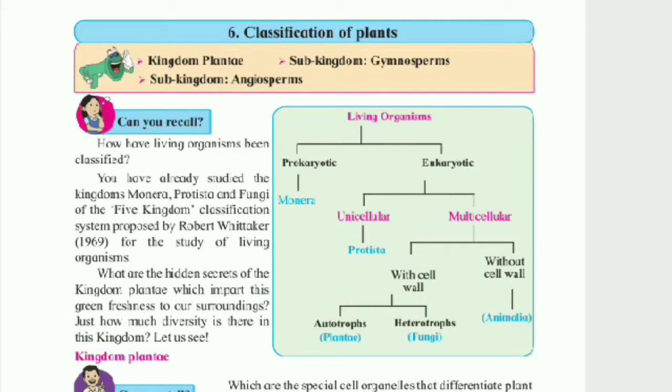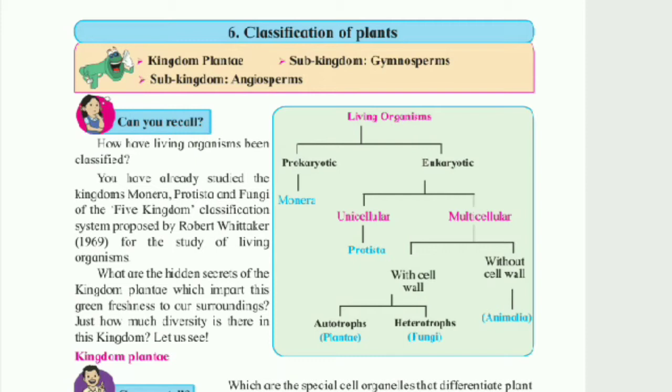The second group of multicellular organisms with cell wall are without chlorophyll. They do not perform photosynthesis. They depend on others for their food, so they are grouped under the heading heterotrophs. And these heterotrophic multicellular organisms are included in the next kingdom, that is kingdom Fungi.